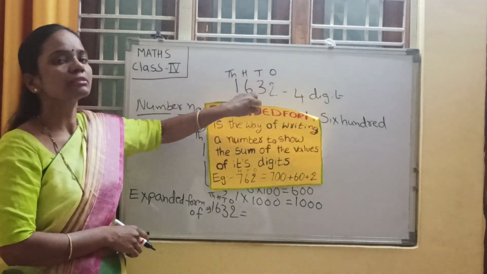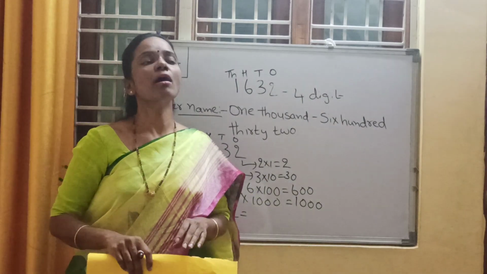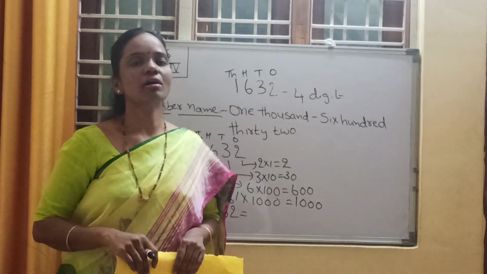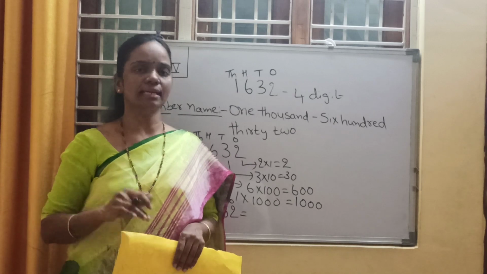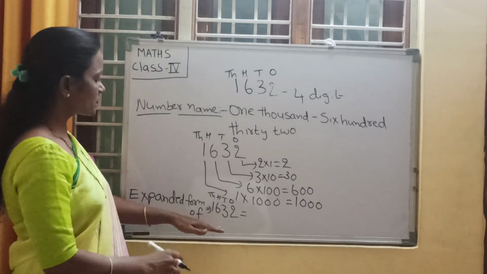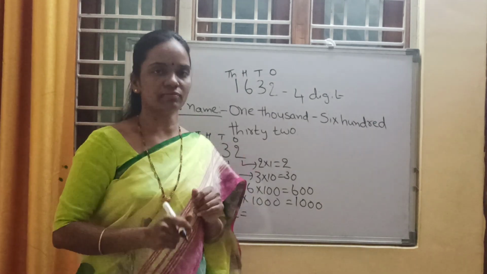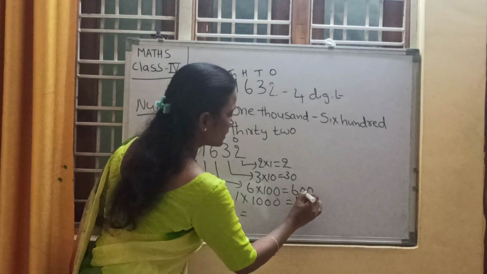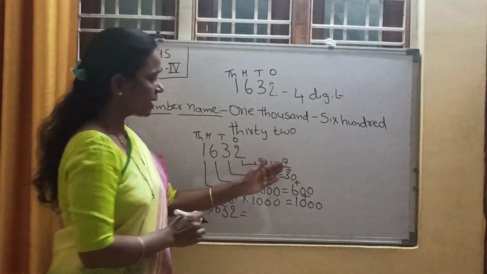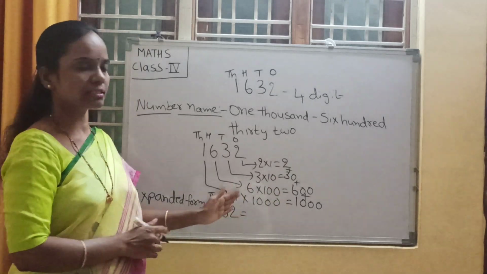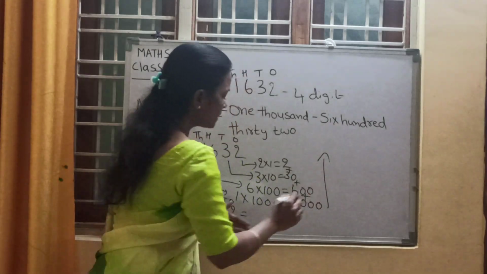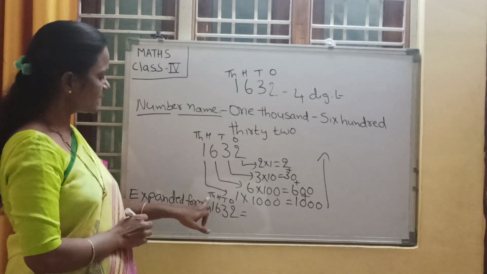Understood, children? Expanded form means sum of all place values of the digits in that number. So here, expanded form of this number means just we need to take the total of the place values. So just add all place values of those digits. From down to up we need to write here. 1 is in thousands place.